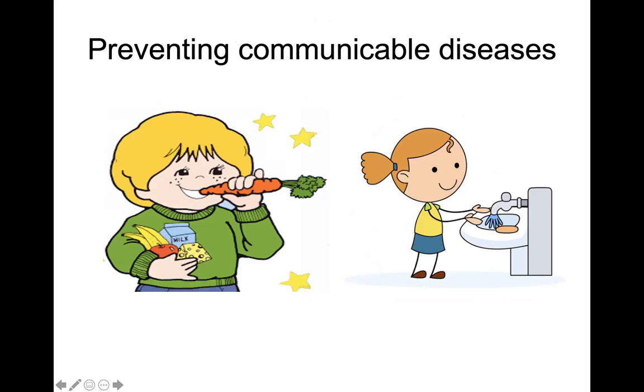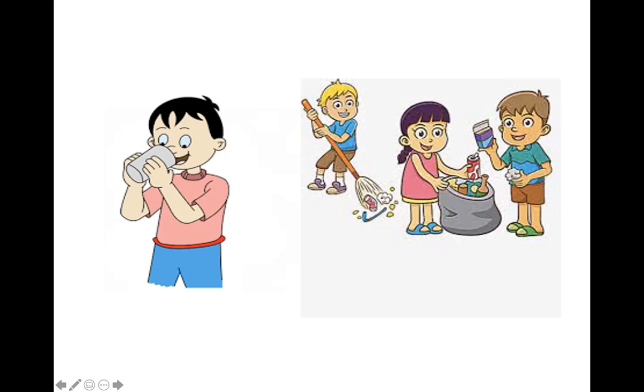Now you know the causes of the communicable diseases. You should also know how to prevent them. So how will you prevent the spread of the communicable diseases? For that, you have to eat healthy foods. If you eat healthy food, your body will have the immunity or resistance to protect itself from disease. So you have to eat clean and healthy food. Wash your hands regularly before and after eating food, and take a bath every day. Drink clean water. Also keep your surroundings clean.